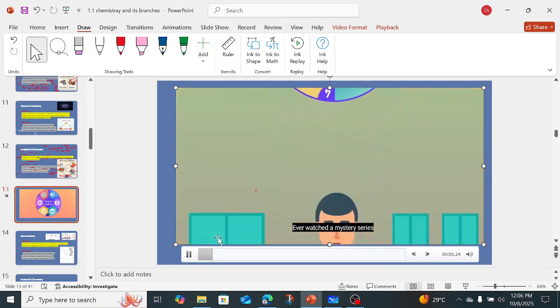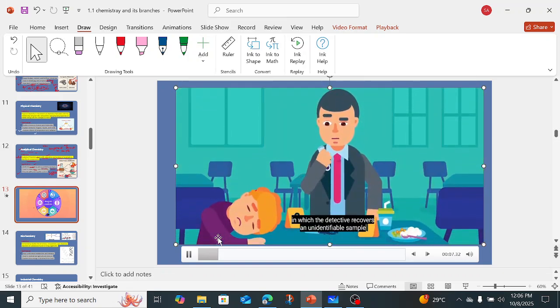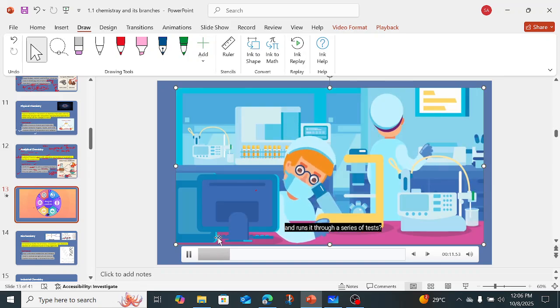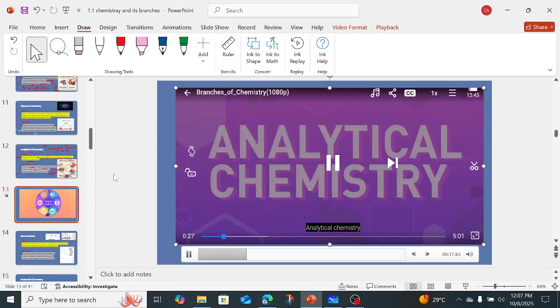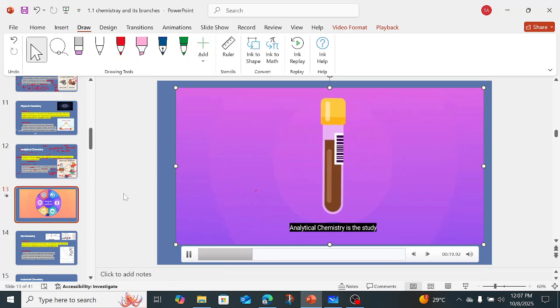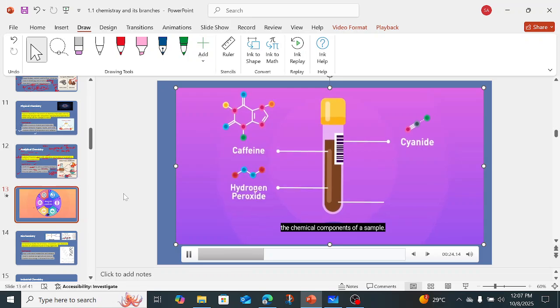Ever watched a mystery series in which the detective recovers an unidentifiable sample from the scene of the crime and runs it through a series of tests? This is where analytical chemistry comes in. Analytical chemistry is the study involving how we analyze the chemical components of a sample.